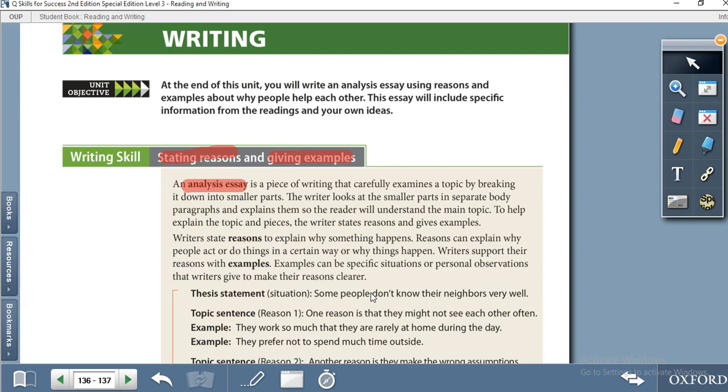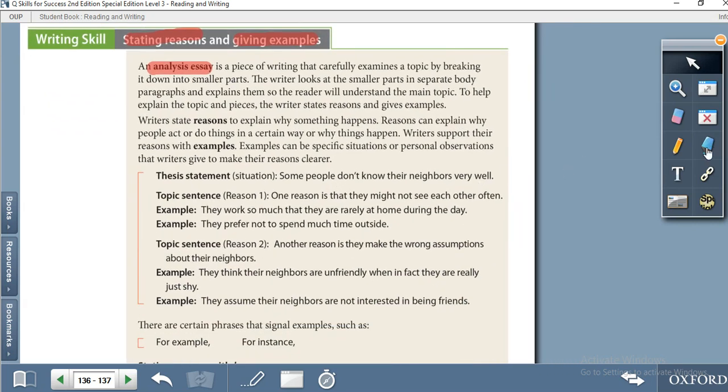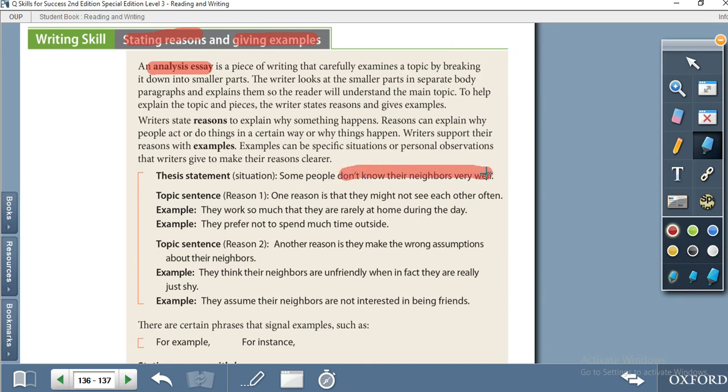For example, if we move down, this statement is for giving an example. Some people don't know their neighbors very well. There are different reasons. The first topic sentence, or reason one, is they might not see each other often. Example, they work so much. This is an example of why they don't see each other, or they prefer not to spend much time outside, so we don't see our neighbors. Then he's giving reason 2, or topic sentence 2.